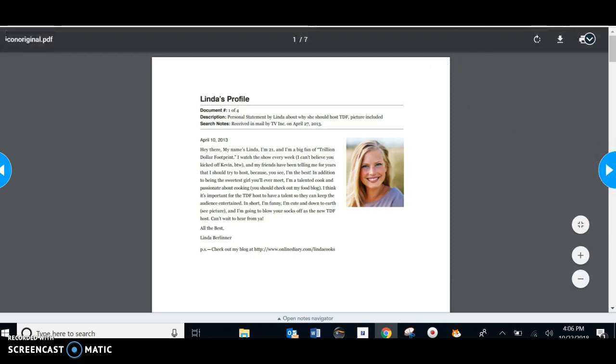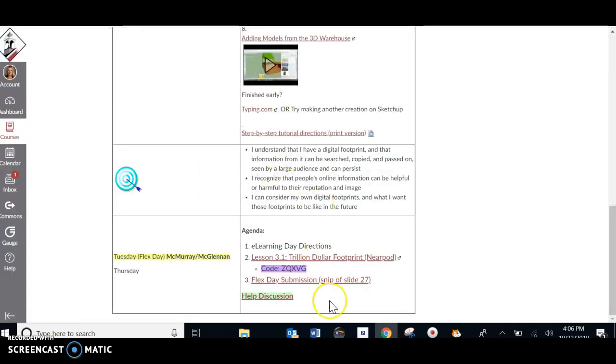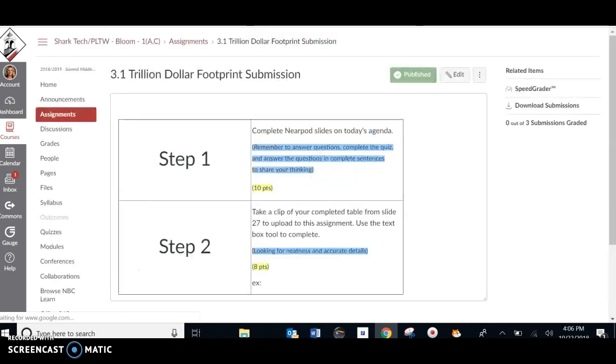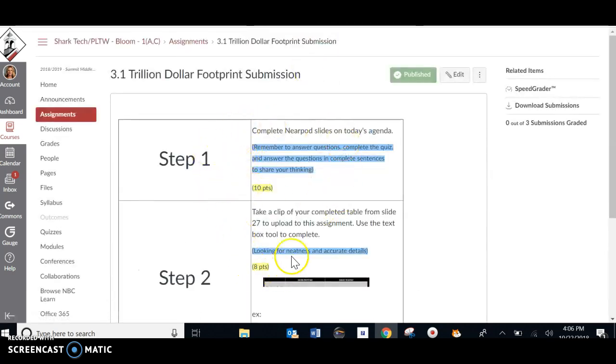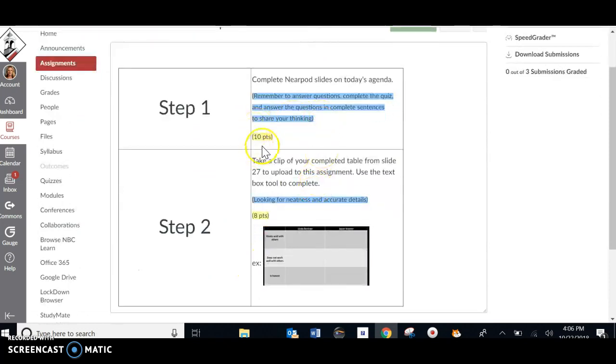So once you've done that, let's return to our agenda. And you're going to click on our Flex Day submission, number 3. Again, a breakdown of the 2 steps. And you can see in the blue here is what I'm looking for in terms of grading. And this assignment's going to be worth 18 points total. And you can see exactly what is being graded there.